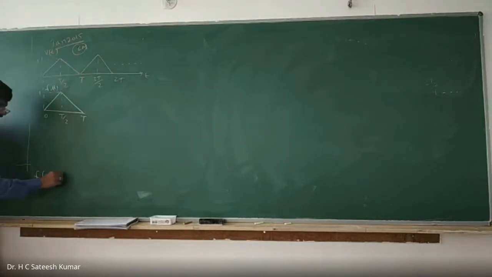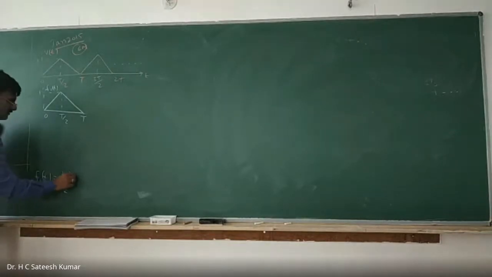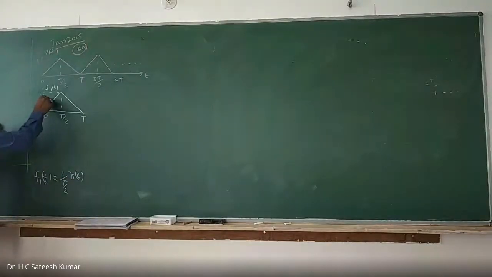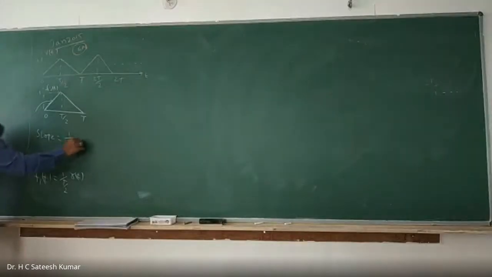So 1 divided by T by 2 into r of t. Next, you will have to cut the ramp, the same ramp, but what is the slope here? Slope is plus 1 divided by T by 2, which is nothing but equal to 2 by T.